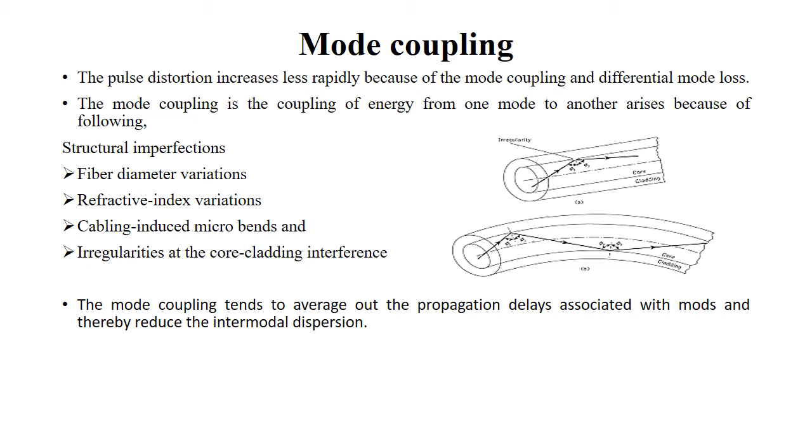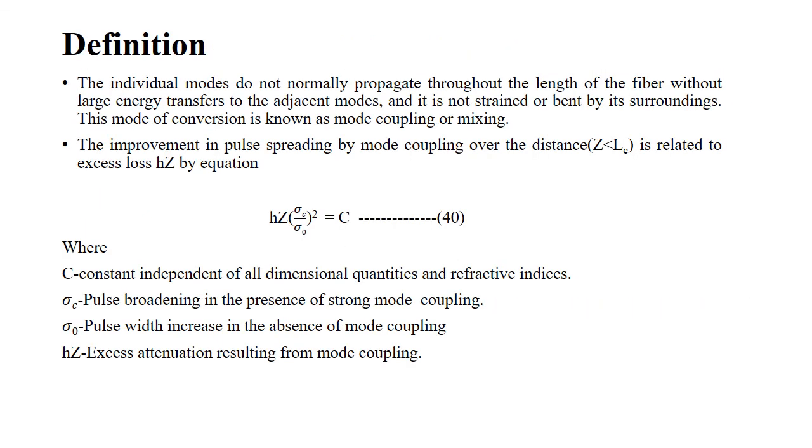Mode coupling will tend to average the propagation delays associated with the modes and thereby reduce the intermodal dispersion. Individual modes do not normally propagate throughout the length of the fiber without large energy transfers to the adjacent modes, so it is not strained or bent by its surroundings. This mode conversion is called mode coupling or mixing.